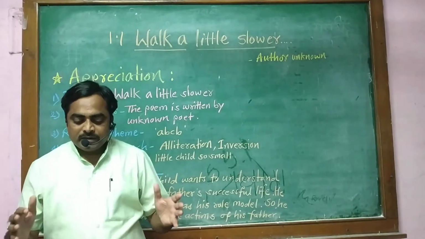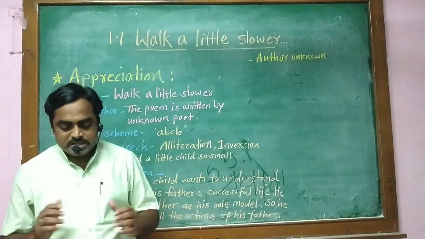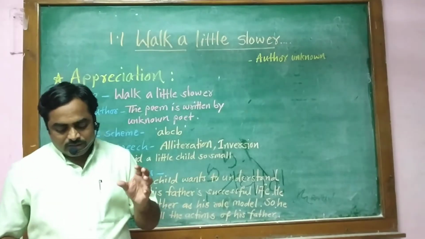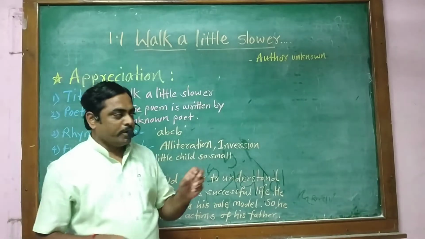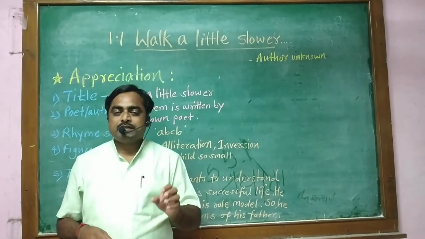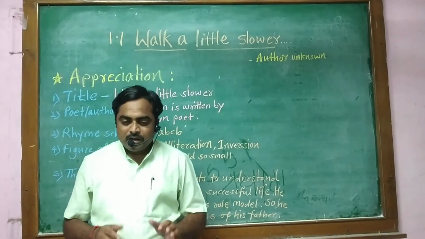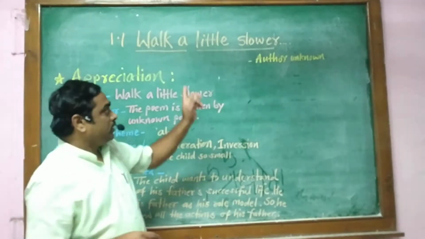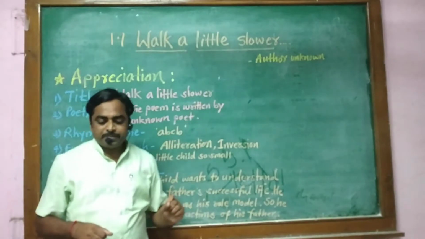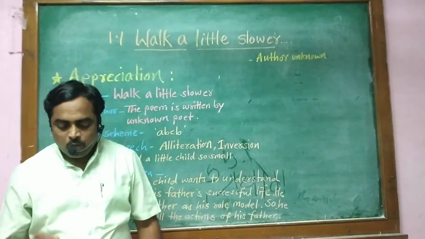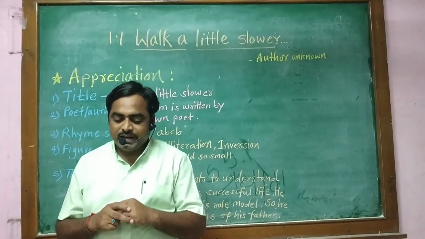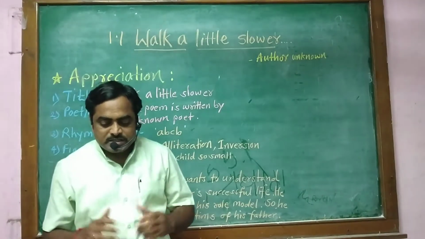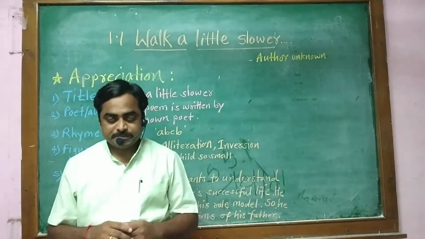Now we will see the explanation of each and every stanza. Let me tell you that the child in this poem is talking to his father. He is a small child, and Walk a Little Slower is the title of this poem. First stanza: Walk a little slower, Daddy, said a little child so small. The child requests his father to walk slowly.